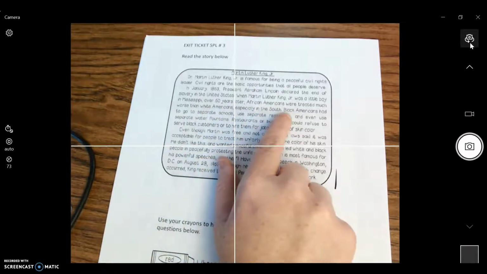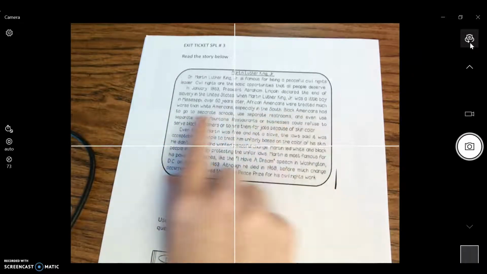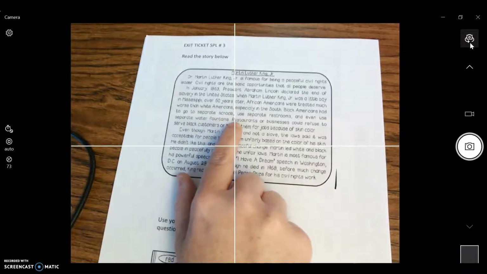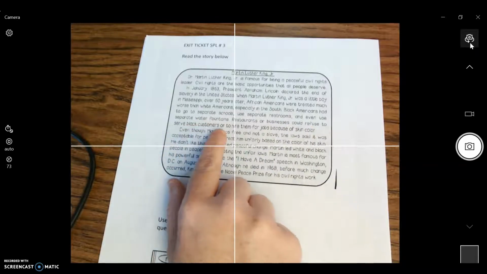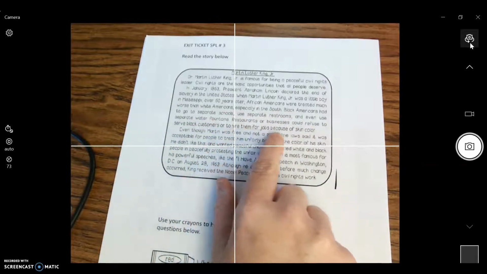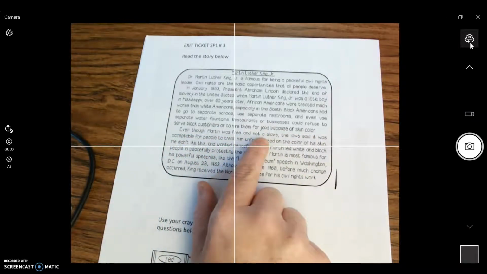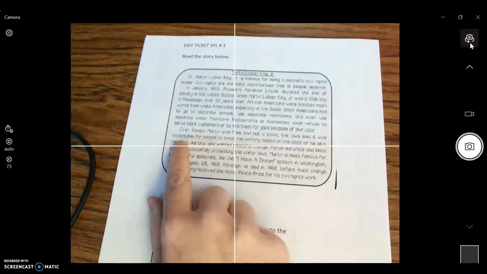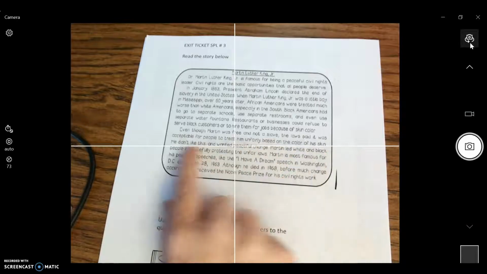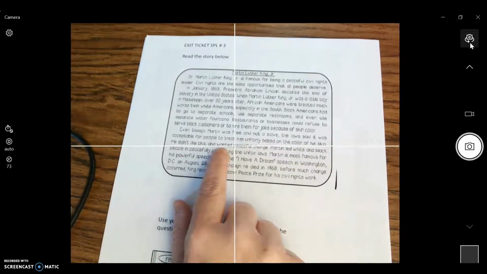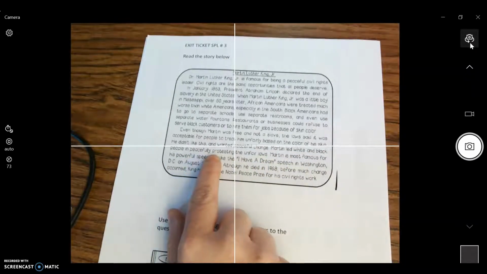in the South. Black Americans had to go to separate schools, use separate restrooms, and even use separate water fountains. Restaurants or businesses could refuse to serve black customers or to hire them for jobs because of skin color. Even though Martin was free and not a slave, the law said it was acceptable for people to treat him unfairly based on the color of his skin. He didn't like this and wanted peaceful change.